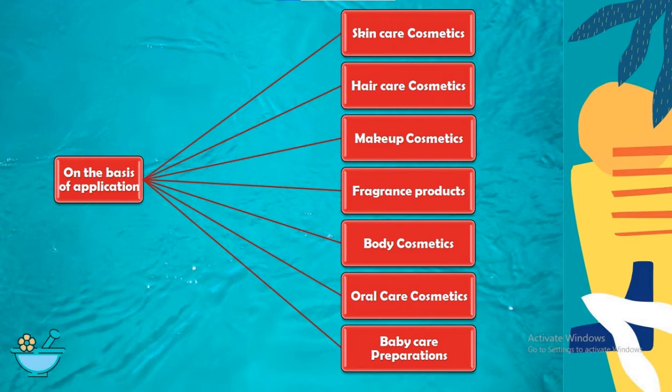The fourth one is fragrance products such as perfume and colognes. Fifth one, body cosmetics: soap, body shampoo, etc. Deodorant also, bleach, bath preparations, and oral care cosmetics like dentifrices, toothpaste and mouthwashes. And the last one is baby care products.